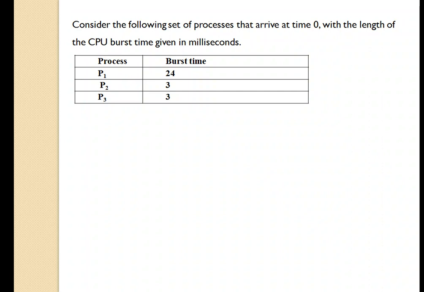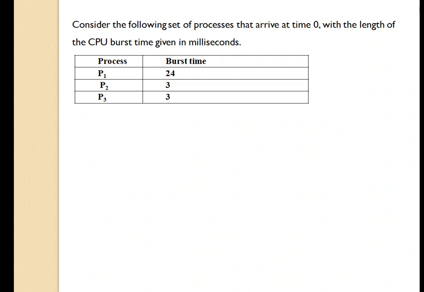Otherwise, if the CPU burst of the currently running process is longer than one time quantum, the timer will go off and will cause an interrupt to the operating system. A context switch will be executed and the process will be put at the tail of the ready queue. The CPU scheduler will then select the next process in the ready queue. The average waiting time under the round robin policy is long.